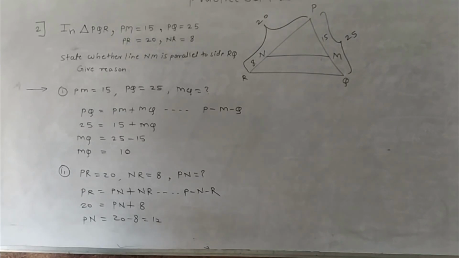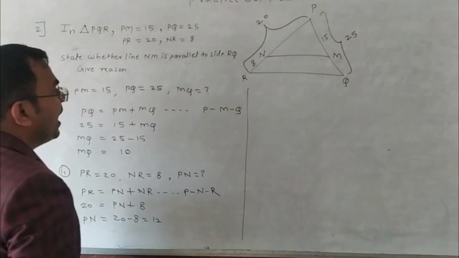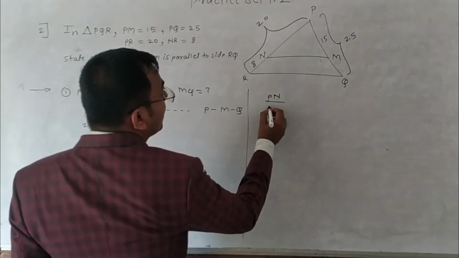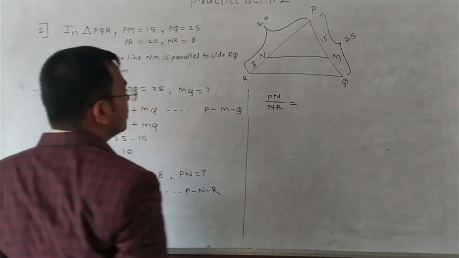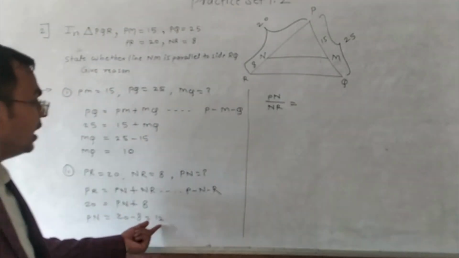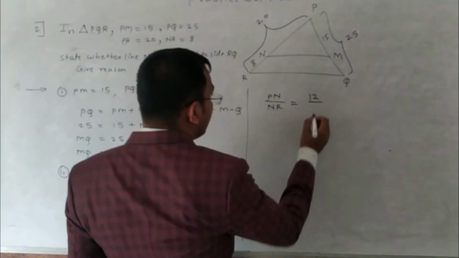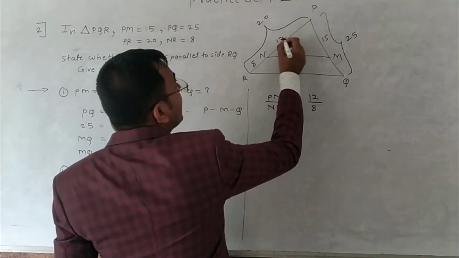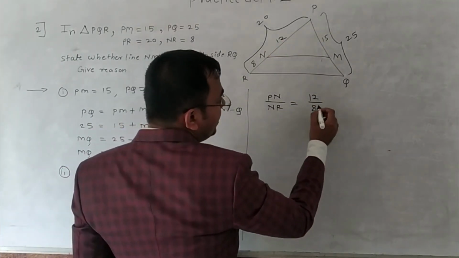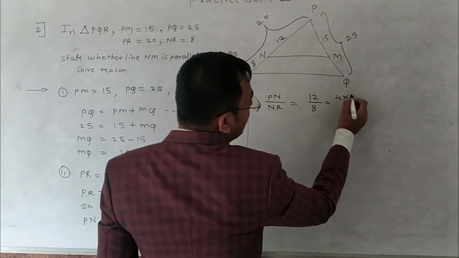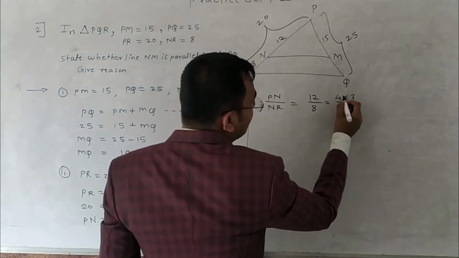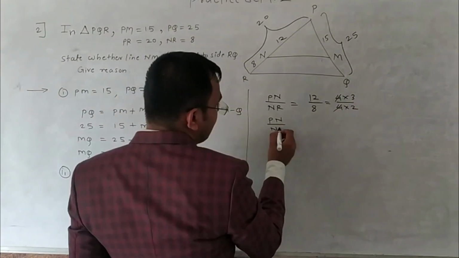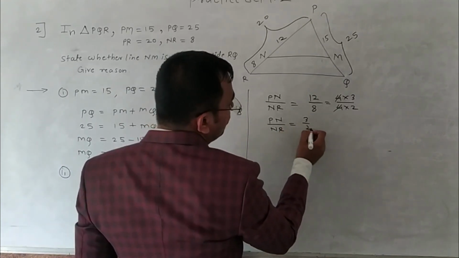Now we can prove that NM is parallel to RQ by getting the ratios. Divide PN upon NR. PN is 12 and NR is 8. Dividing, 4 threes are 12, 4 twos are 8, the 4s get cancelled. So PN upon NR is equal to 3 by 2.